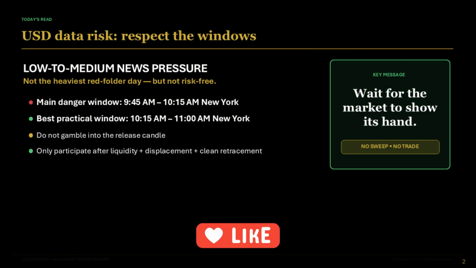Today's read is low to medium news pressure. The main idea is simple. This is not the heaviest red folder cluster, but gold traders still need to respect the listed danger window. The market can expand fast, sweep both sides, and punish early entries. The safest approach is to wait until the news passes, then look for clean structure.